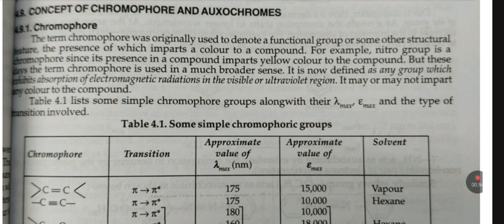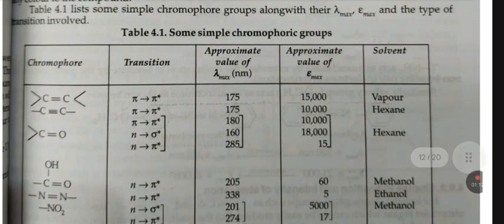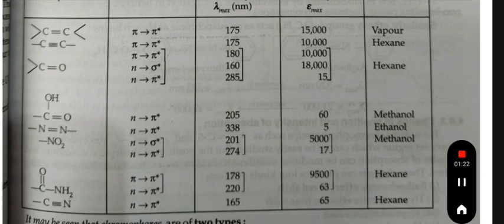It is now defined as any group which exhibits absorption of electromagnetic radiation in the visible or ultraviolet region. It may or may not impart any color to the compound. Table 4.1 lists some simple chromophoric groups along with their lambda max and epsilon max and the type of transition involved.